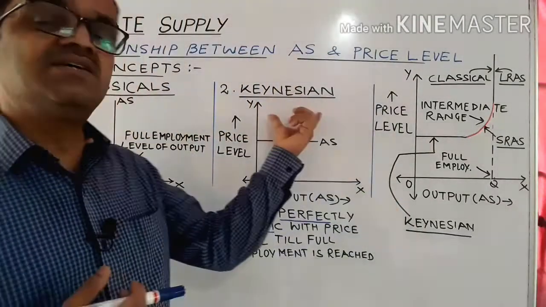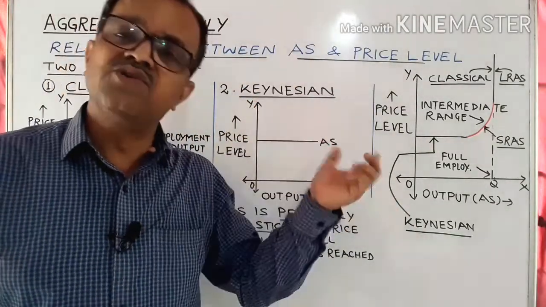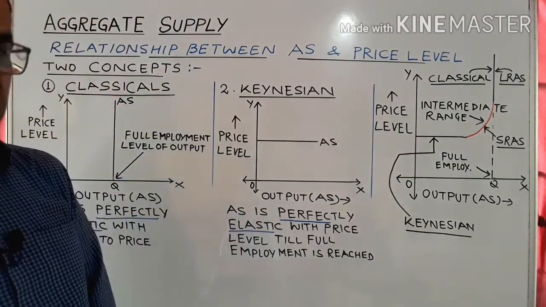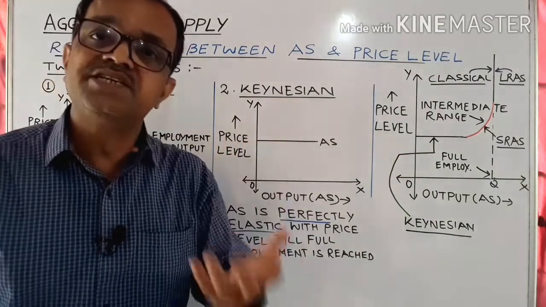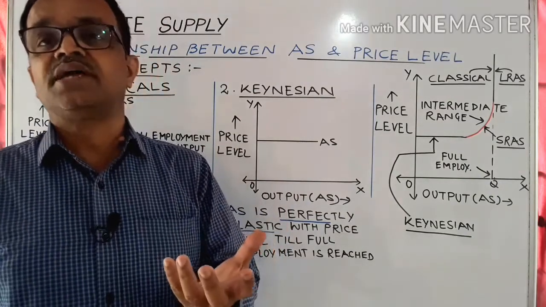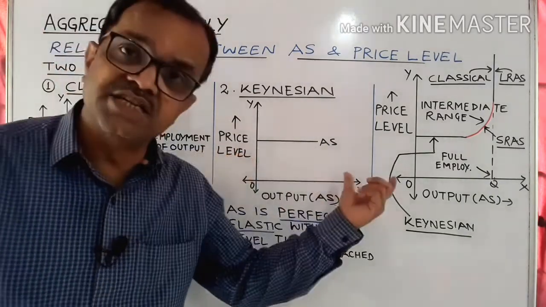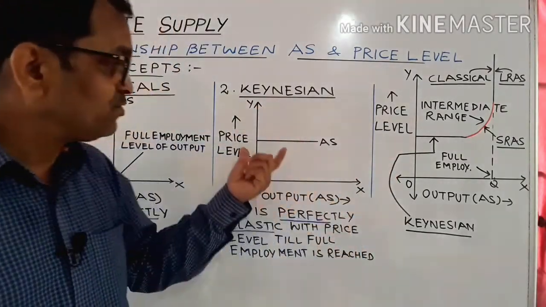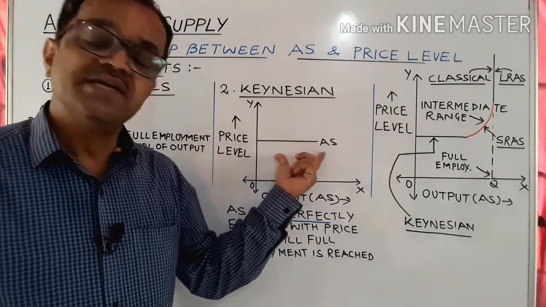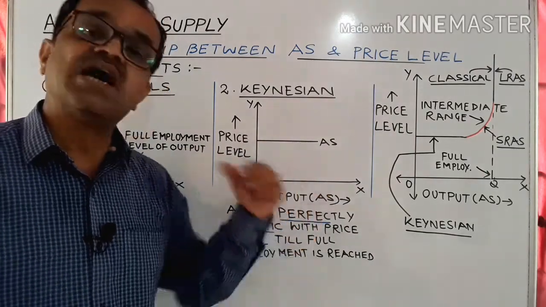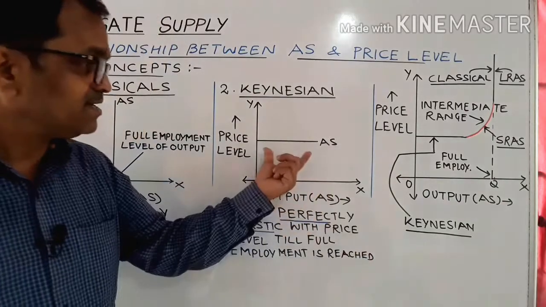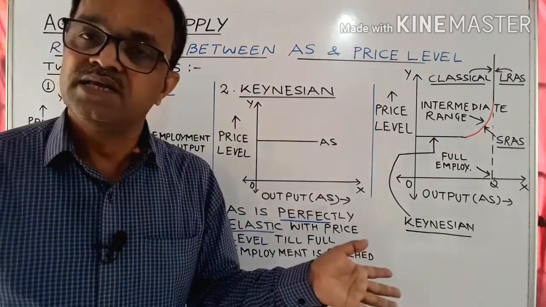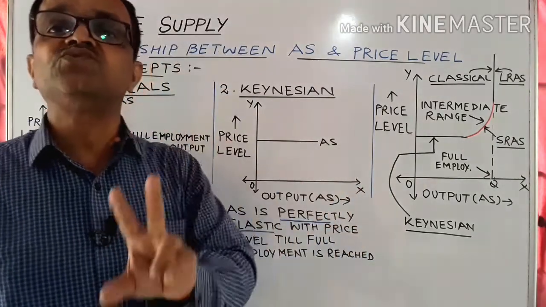But so far as the Keynesian view is concerned, Keynesian theory started during the great depression, and according to Keynes, because of the availability of idle resources in the economy, output increases without any increase in the price level, and therefore the aggregate supply curve is a straight line parallel to the output axis. That is, aggregate supply is perfectly elastic with respect to the price level. And this theory is based upon two assumptions.